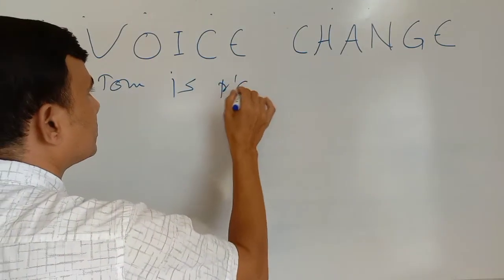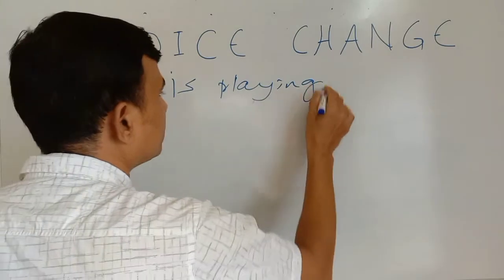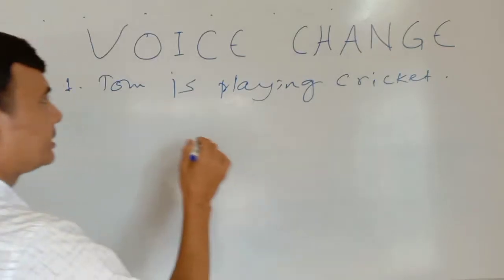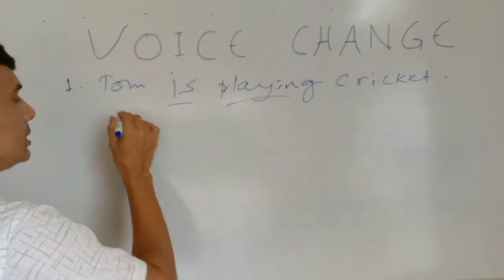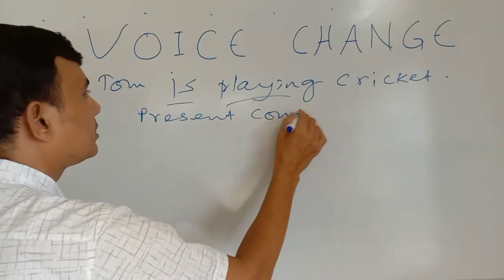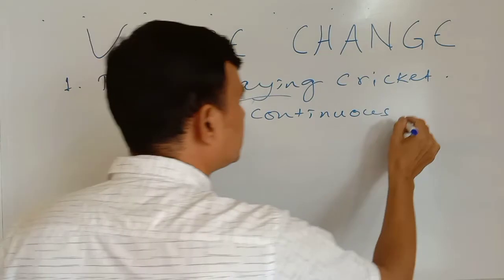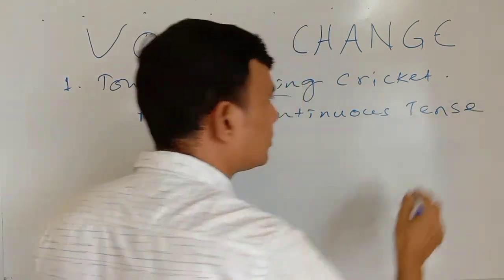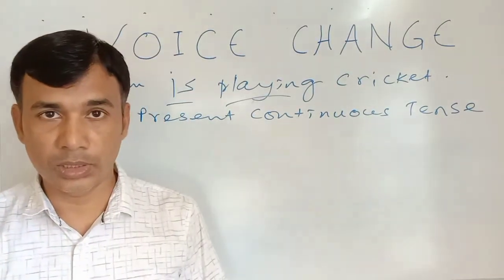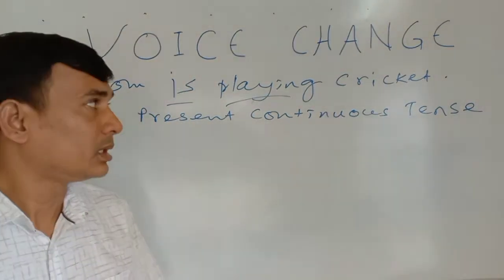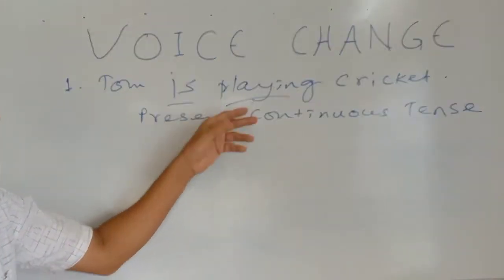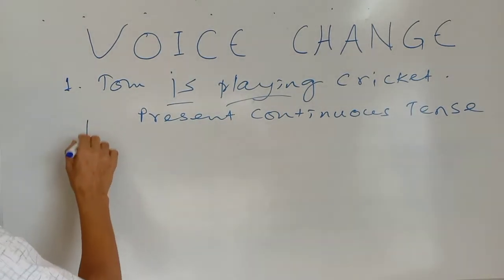Tom is playing cricket. Tom is playing cricket. Is playing. As usual, you have come to know this is present continuous tense. When I was discussing all about tense in my previous classes, I told you present continuous tense takes a be verb and ing with the principal verb. So Tom is playing cricket. What will be its passive form?